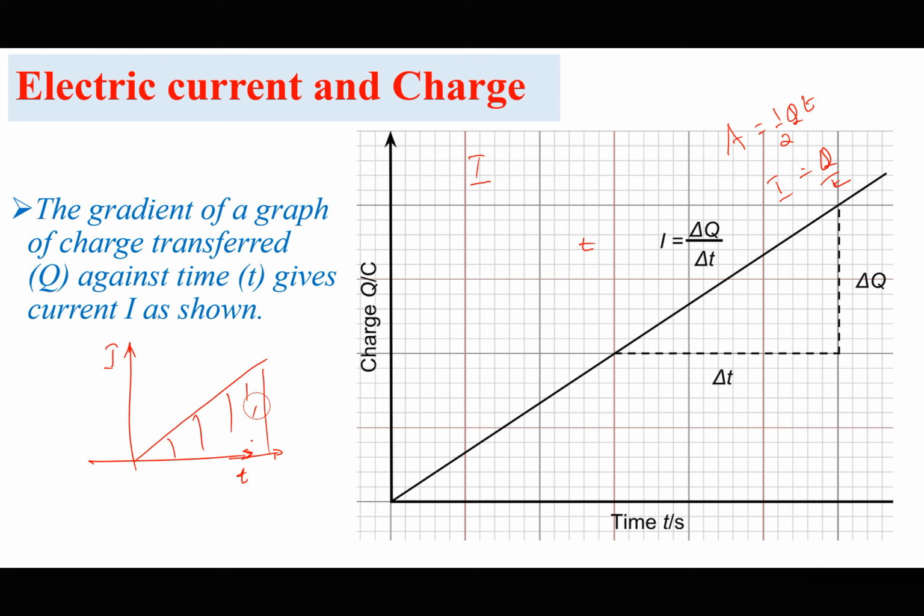If I am to find the area here, the area will be equal to half times I times T. It means the area would be twice the charge, because I times T is charge. So there's a relationship between the area under the graph and the charge. We shall see that in A level, not at this level. All we need to know is that a graph of charge against time, its gradient is going to give us the current.